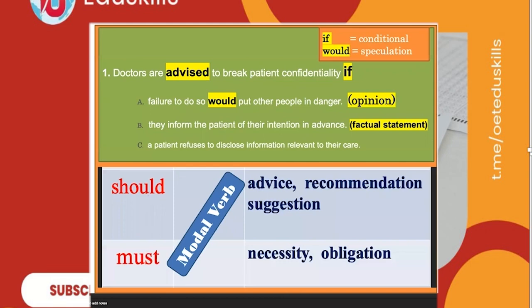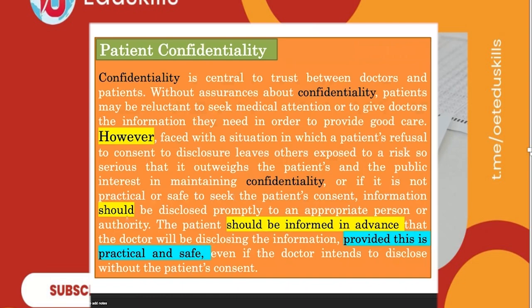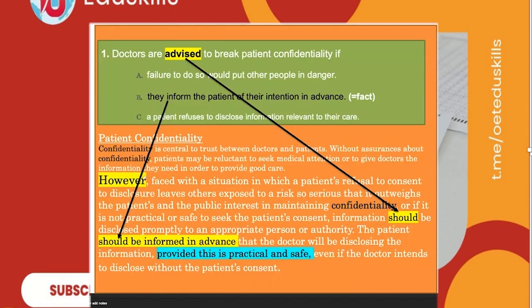Okay, so it is an opinion. The second one is a factual statement. Third one is not at all relevant. So modal verb should is used here, which means advice, which is also given here. And you will see in the paragraph, see, should is used, should be informed, should be disclosed promptly. Did you get the idea? Yes. See, should means advice, recommendation, or suggestion, or modal verb. Doctors are advised to break patient confidentiality. Should is here, should be informed in advance.